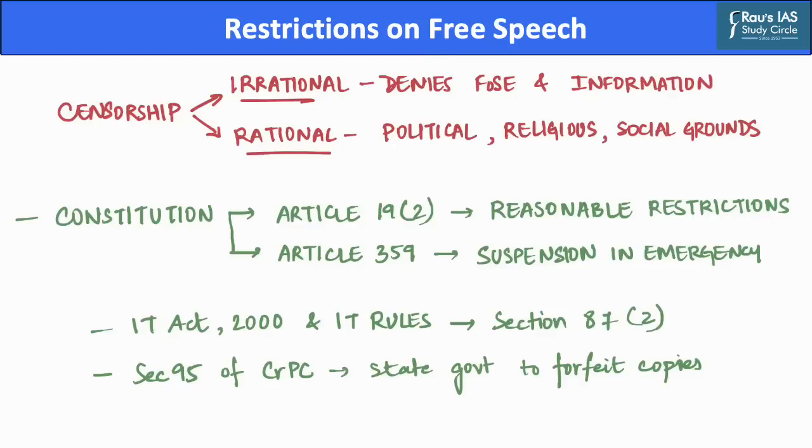It is considered irrational because it denies the exercise of freedom of speech and expression and also of information. While it may be considered rational on various factors which may be political, religious, or on social grounds. For example, censorship is permitted when it tries to control sedition, blasphemy, obscenity, or prevents disorder.